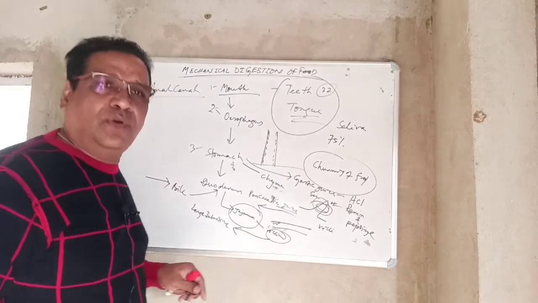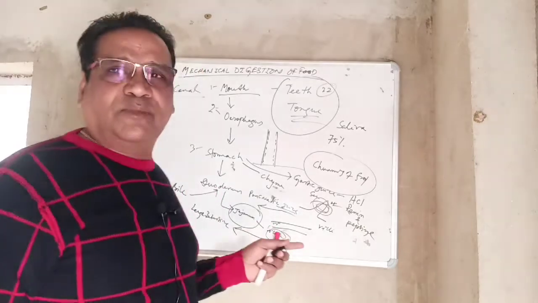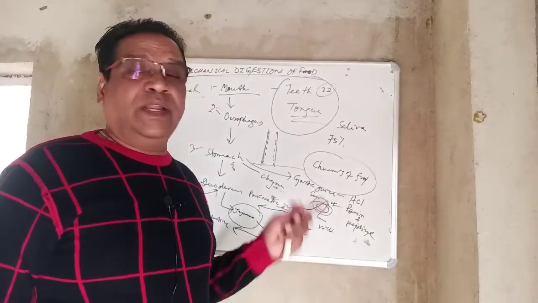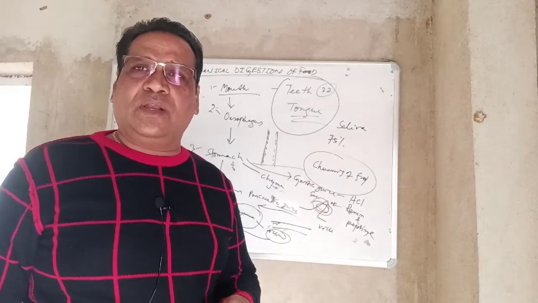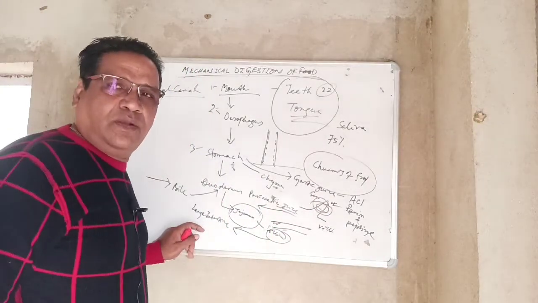In the large intestine, you know, three divisions are there: ascending colon, transverse colon, and descending colon. From the ileum it is moving first to the ascending colon.